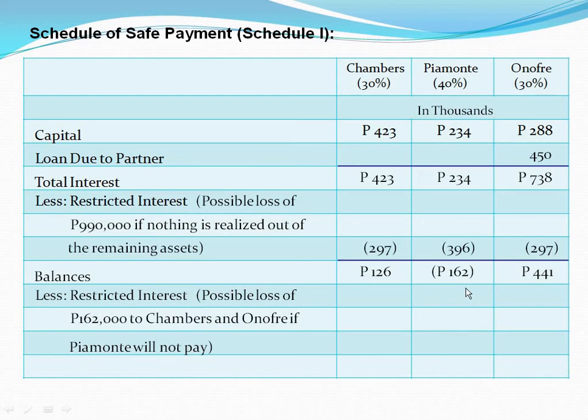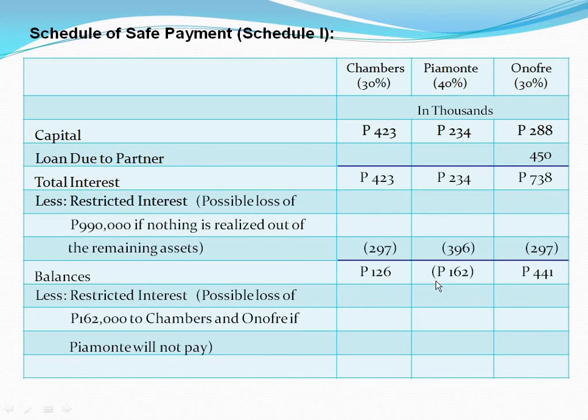As long as his interest becomes deficient in the schedule, we always need to have restricted interest, showing the absorption of the deficiency by the other partners, just in case the deficient partner will not pay. Please remember that.